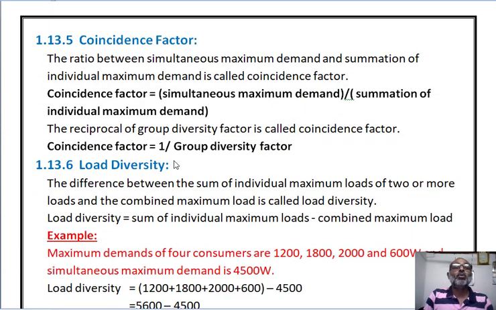Now next, coincidence factor. The ratio between simultaneous maximum demand and the summation of individual maximum demand is called coincidence factor. The reciprocal of group diversity factor is also called the coincidence factor. So we can write coincidence factor is nothing but the reciprocal of group diversity factor, that means 1 divided by group diversity factor.